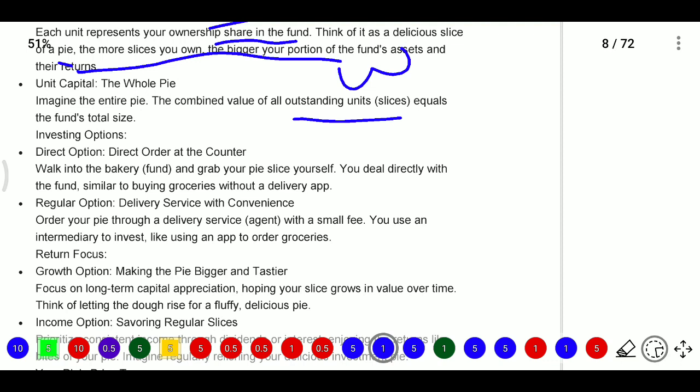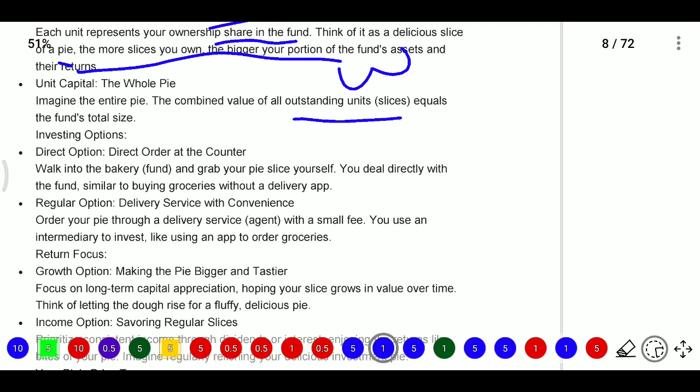So walk into a bakery, that is the fund, and grab your cake. You deal directly with the fund. Similarly, buying groceries without a delivery app, you do not have any middle person in between you and that person. So this is known as direct options. In a direct option, you do not have any middle person.